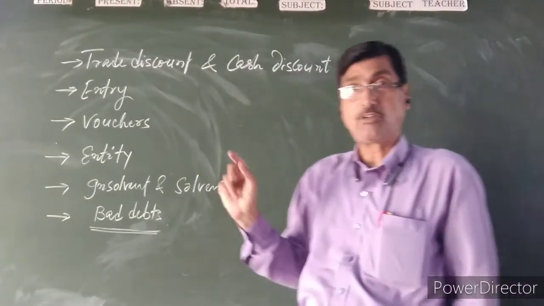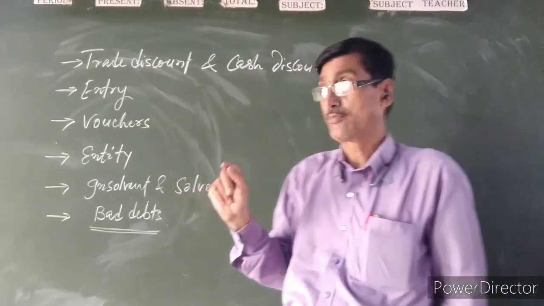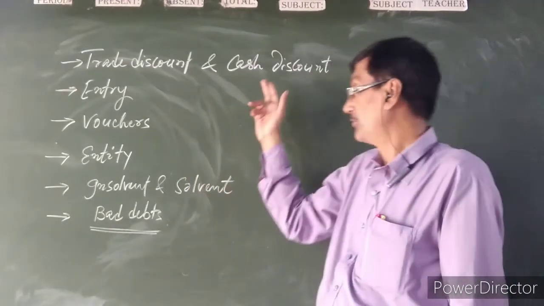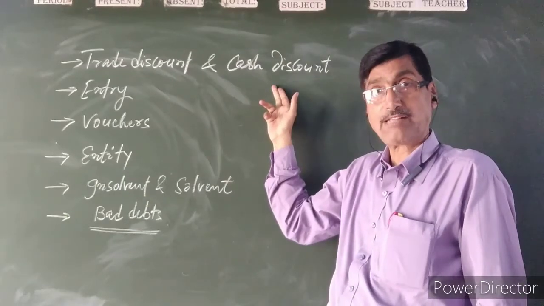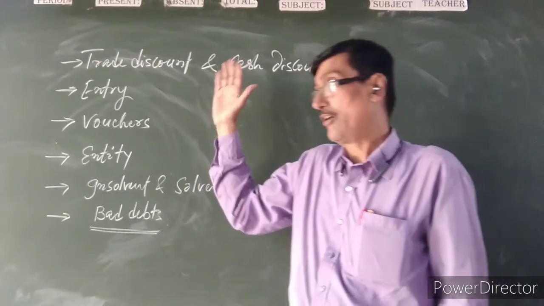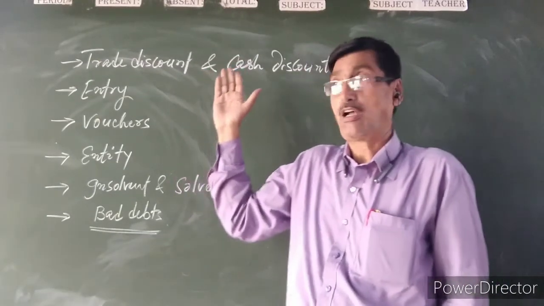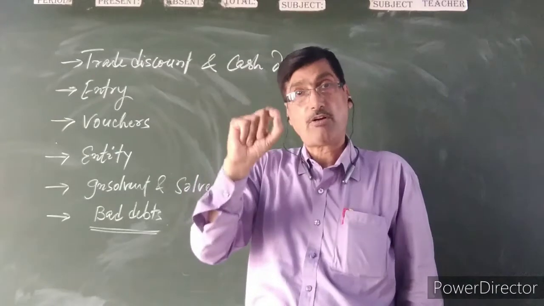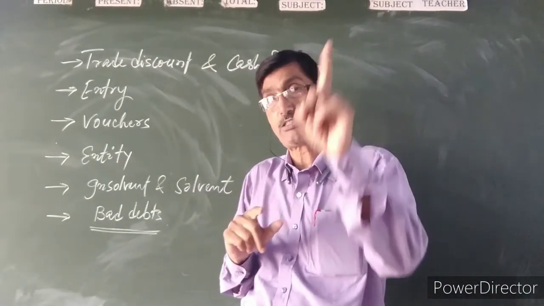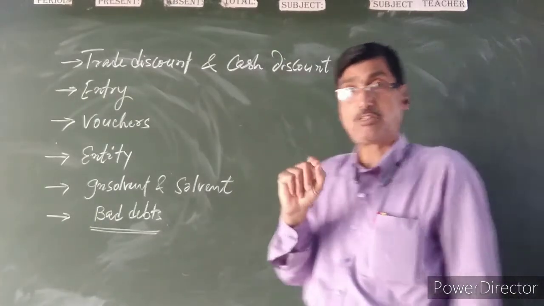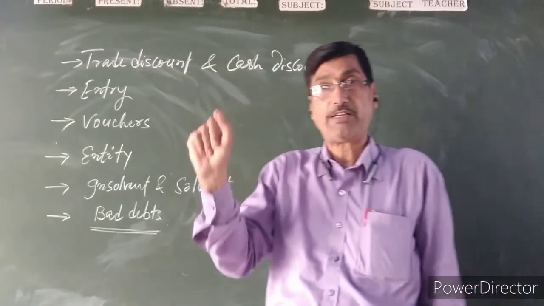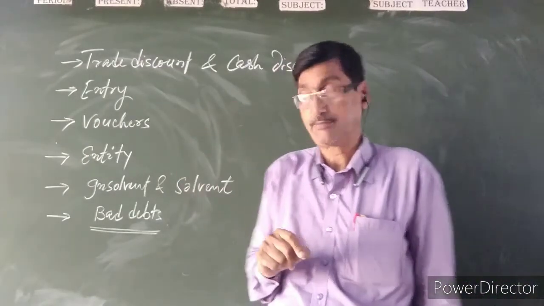However, the cash discount is allowed by the seller on the cash payment price of the goods and services, so cash discount is allowed only on cash transactions. Trade discount is deducted against the list price or catalog price for increasing the sales volume, whereas cash discount is allowed to influence customers or debtors for quick payment.